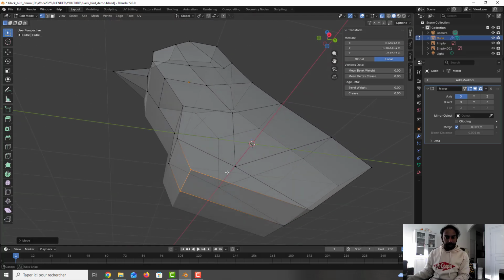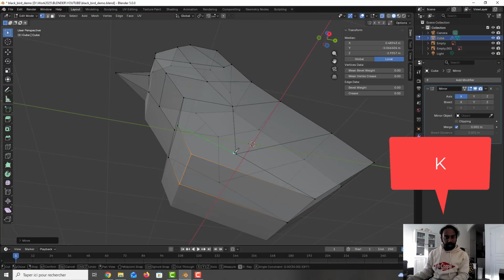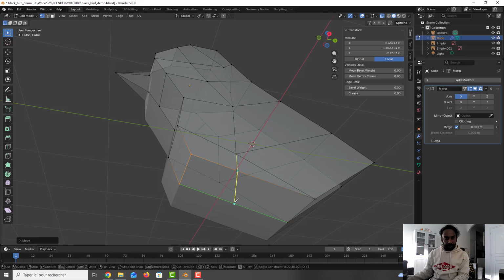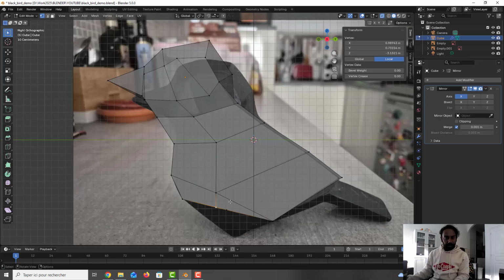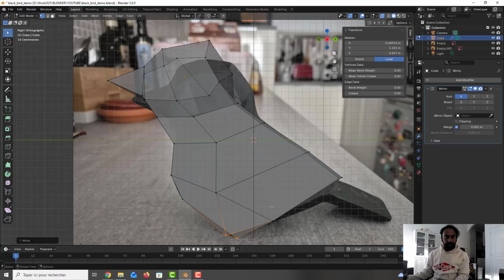We need another cut here, so I will do that. So I press K, I click here and I press enter. Okay, and we can move the point here, G. So I take both, it will be more easy, G, and we can move like this below. I press G, I can move like this.